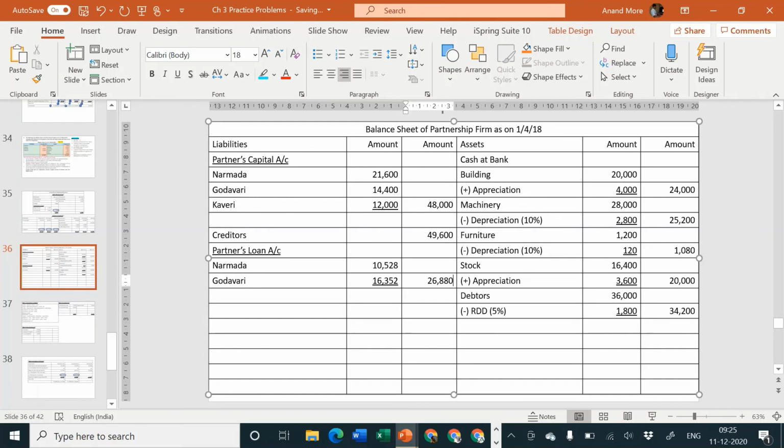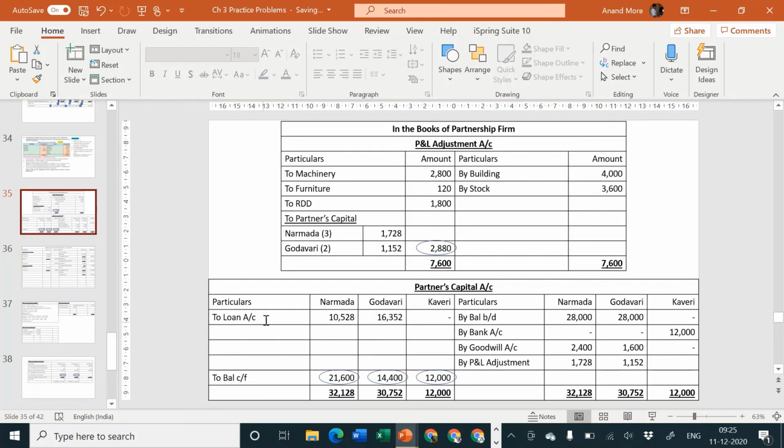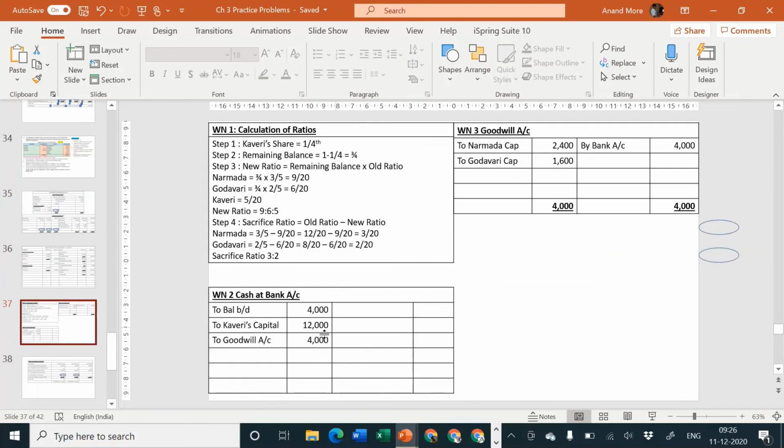and in examination you may lose your confidence. So please be careful. In the partners capital account, if you are writing debit side to loan, that means loan account credit side the posting will come, and loan account is not having any opening balance, only one adjustment, so the adjustment will become the closing balance. Capital debit, that means loan will be credit. Loan is credited, that means it will be considered on balance sheet liability side. So P&L adjustment account is closed, partners capital account is closed, loan account is also closed, goodwill account is also closed, cash at bank account is pending.